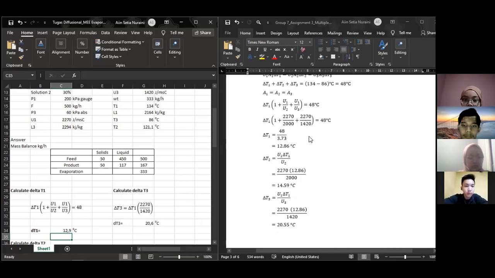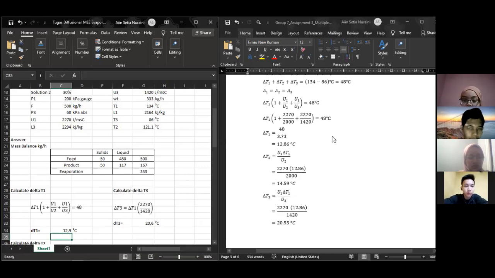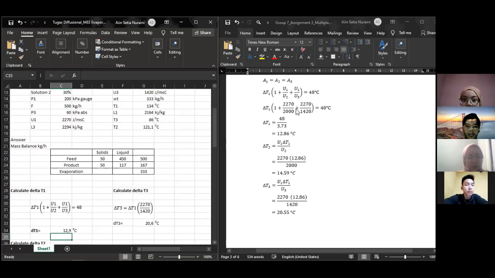Delta T1 times (1 plus U1 per U2 plus U1 per U3) equals 48 degrees Celsius. U1 is 2270, U2 is 2000 and U3 is 1420.